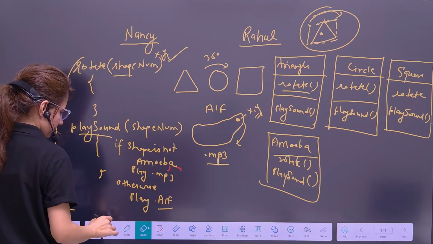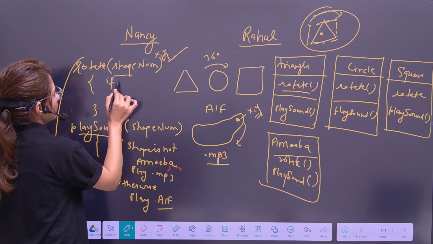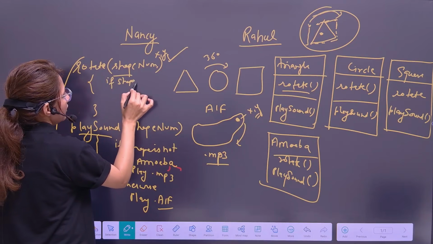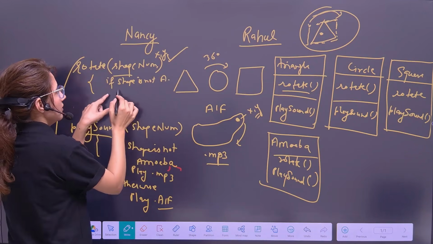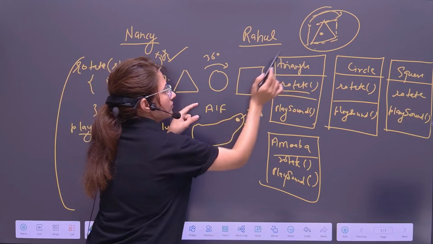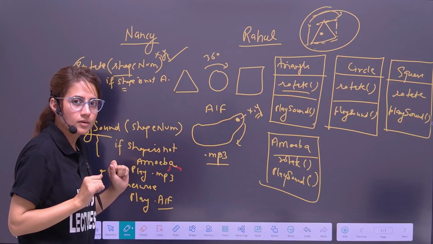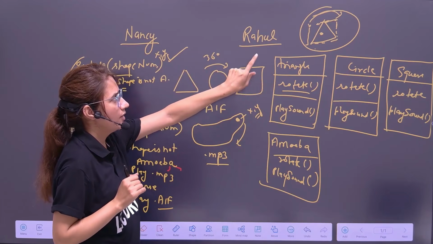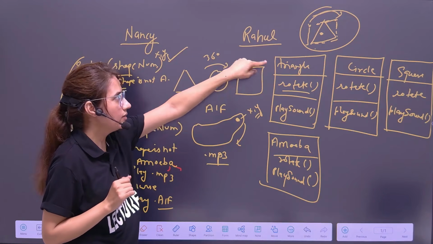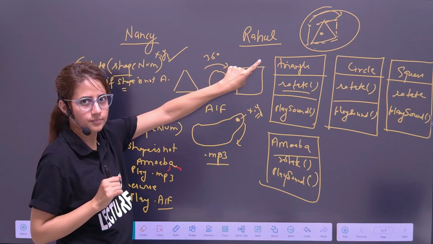Like, if this shape is not amoeba, then this logic would be implemented: just find a rectangle, find the center of that rectangle, and then rotate.